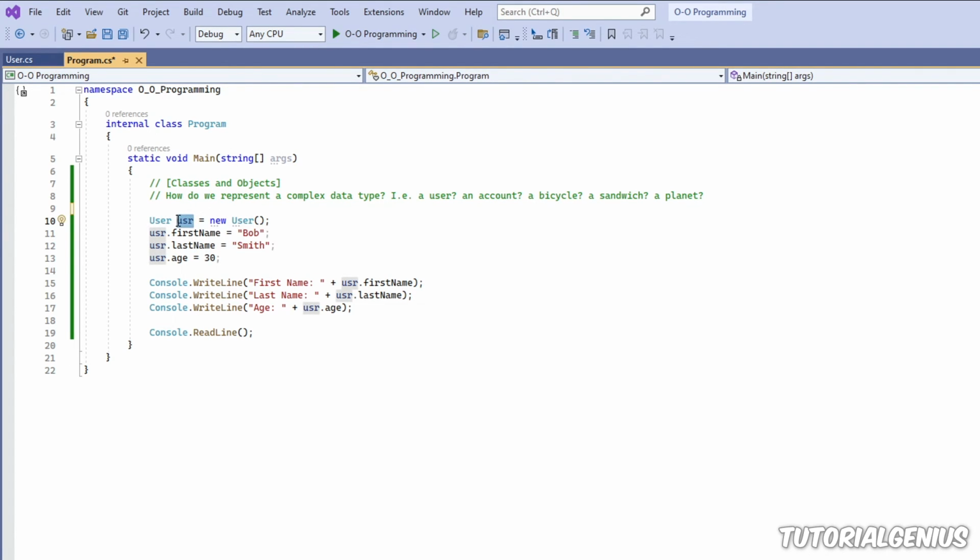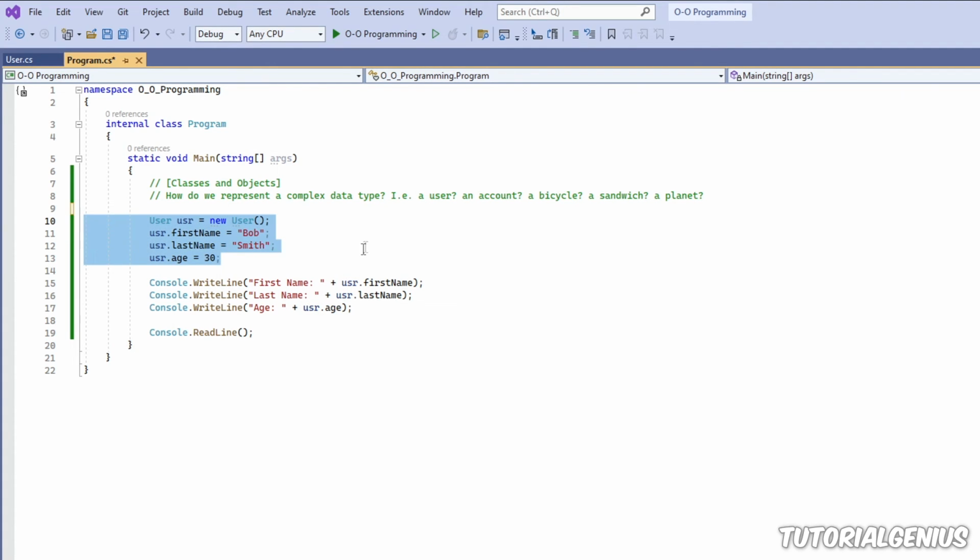So usr here is the object. This is the data type, which is a class. And this process here is called instantiation. And it's called instantiation because you're creating a new instance of a class.